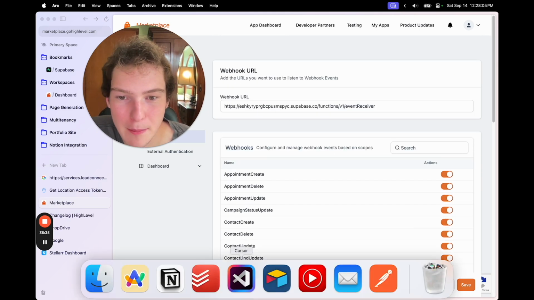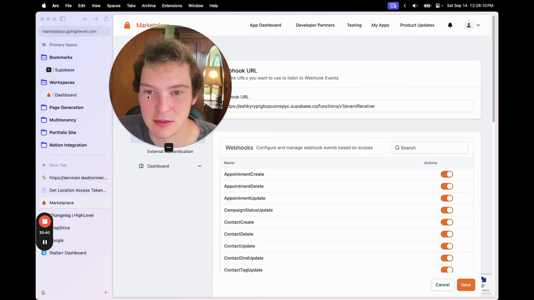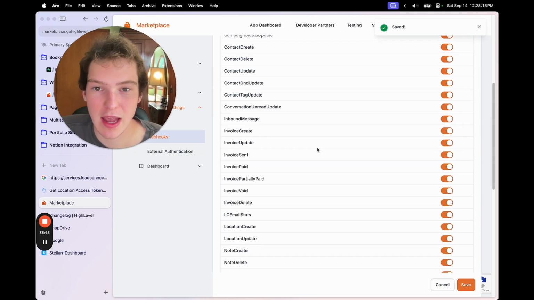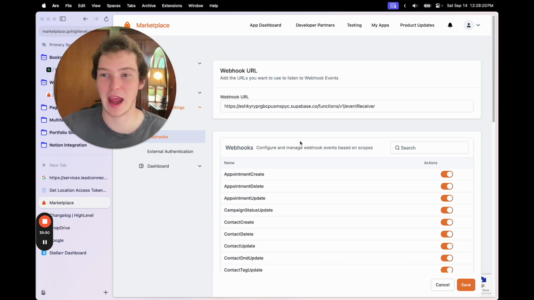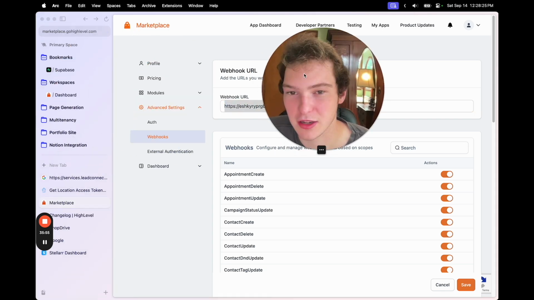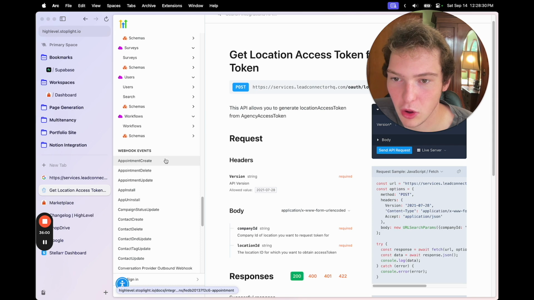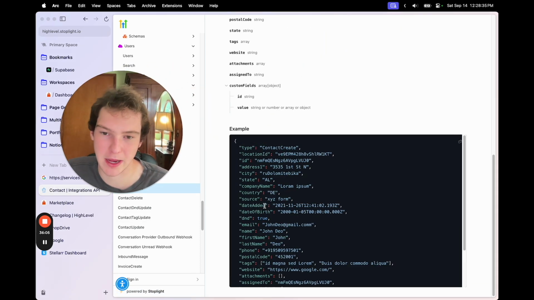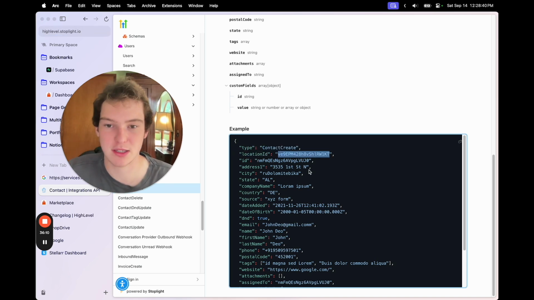So you select your endpoint, and what you want to go to the endpoint, and then HighLevel will send all of that data to this endpoint. We'll hit save, and then anytime a phone call is complete or any of these things happen in any of my sub accounts, it's going to send an event to my endpoint. I'll show you what that looks like. If you scroll down here, these are all the webhook events. If we go to contact create, this is a sample payload. It'll show you the location ID, which you'll need to make sure you can get the right access token.